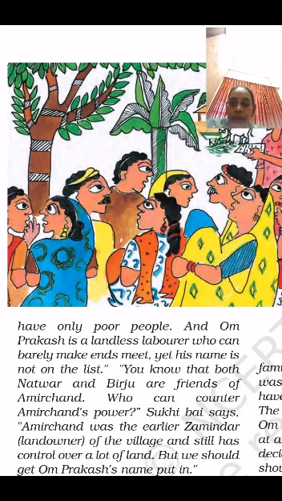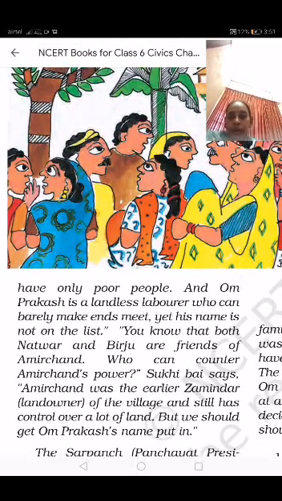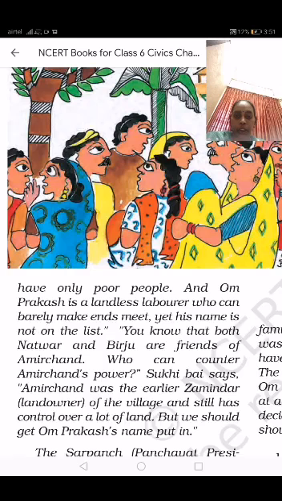You know that both Natwar and Birchu are friends of Amir Chand. Who can counter Amir Chand's power? Sukibai says Amir Chand was the earlier zamindar, or landowner, of the village and still has control over a lot of land.